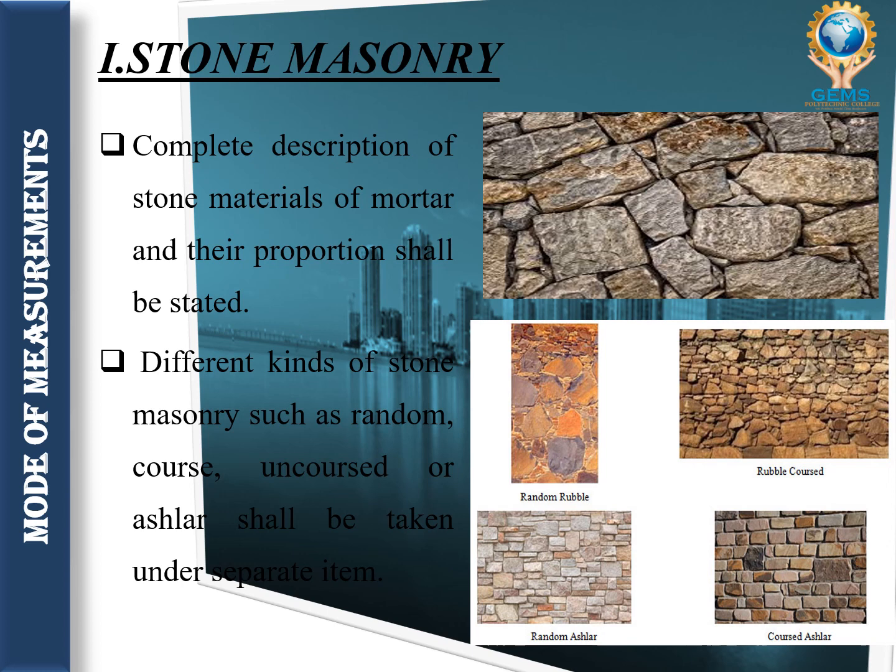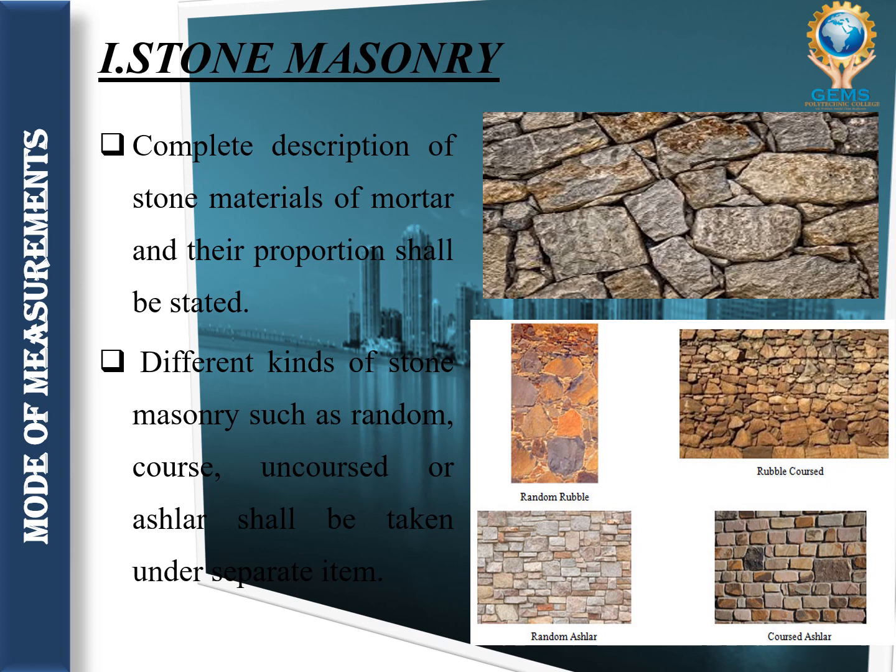The stones used for masonry constructions should be of natural rock only. Now we are going to see the descriptions. In the image you can see this is called stone masonry. The first point is that a complete description of stone materials, of mortar, and their proportions shall be stated.